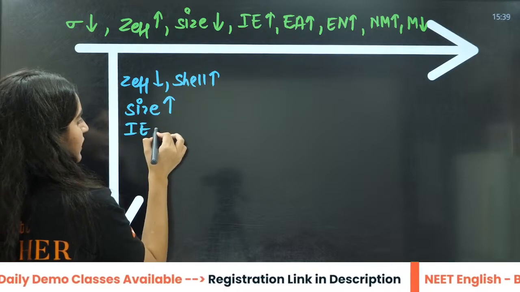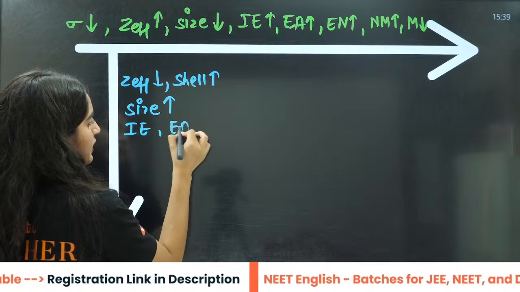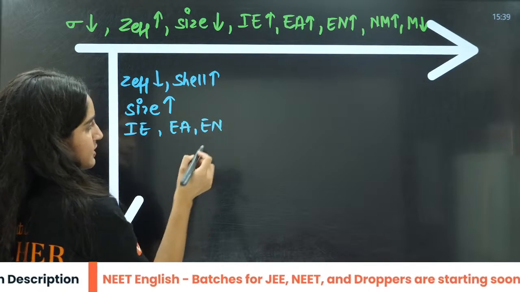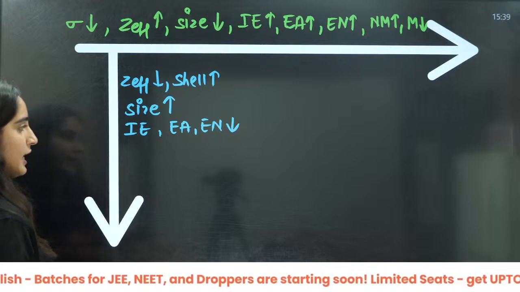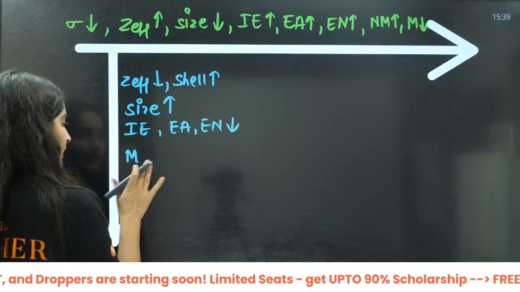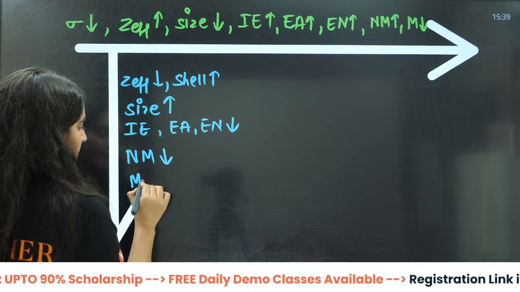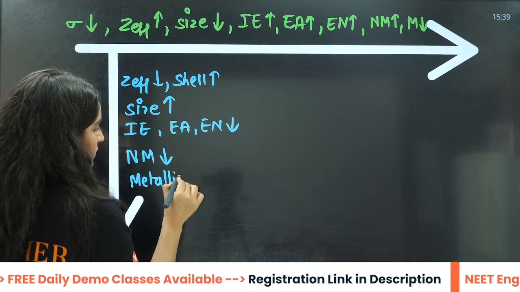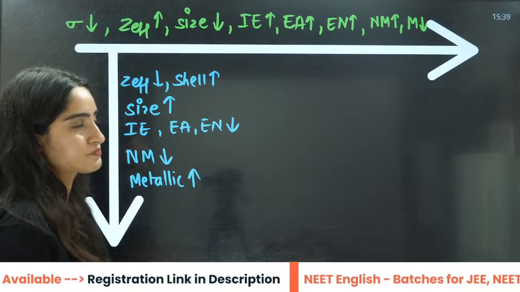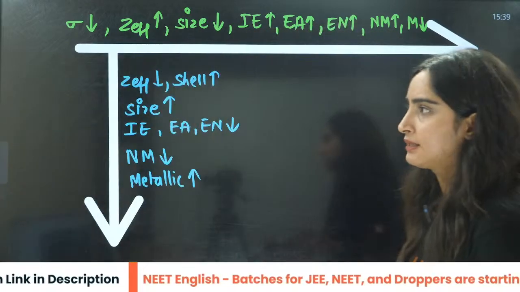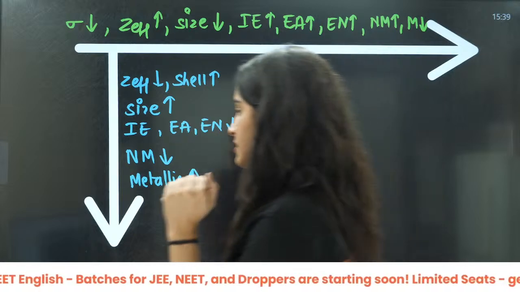Ionization energy, electron affinity and electronegativity decrease, right? Non-metallic character decreases, metallic character increases, right? Okay, this was the conclusion of today's class.